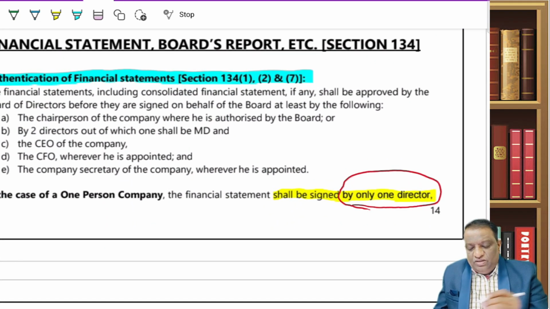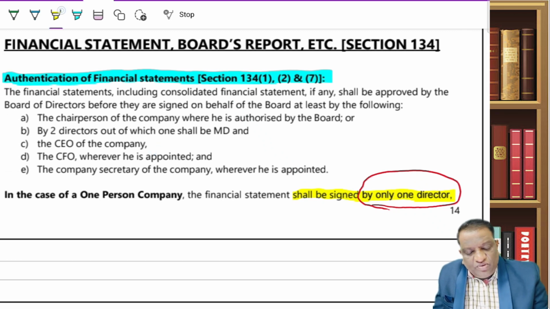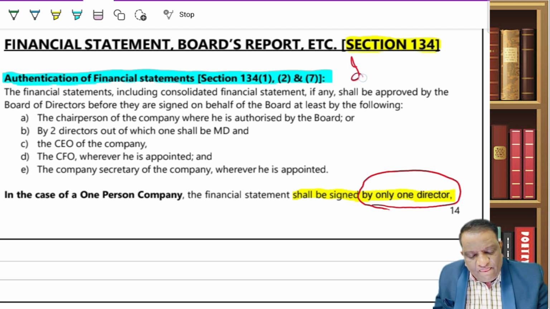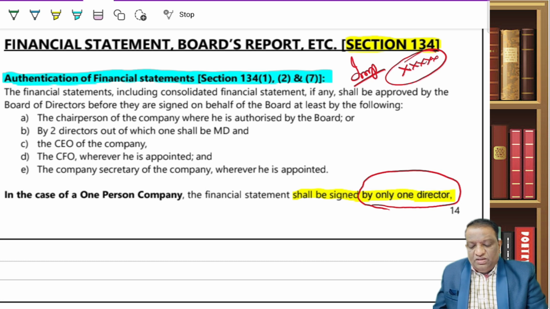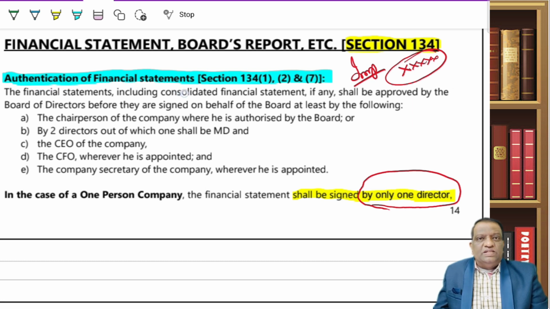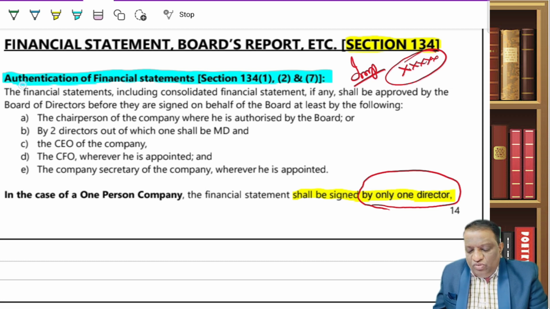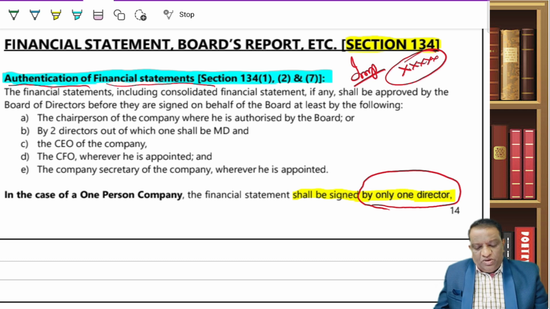Then let's move on. This is Section 134. At your stage of these exams, this is the most important topic. You can give it 5 stars. This is the most important topic, but it is a very easy one. It talks about authentication of financial statements. Who will have to authenticate the financial statements? That is the point here.